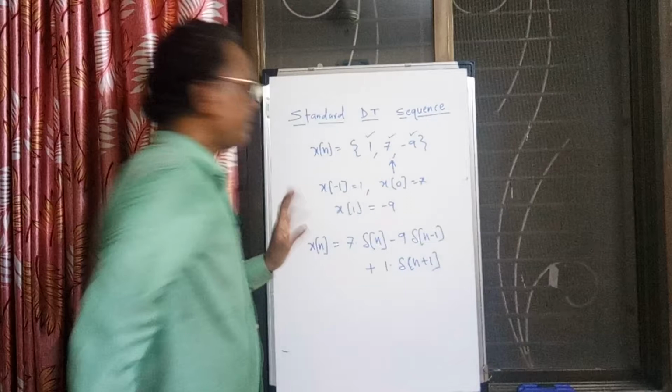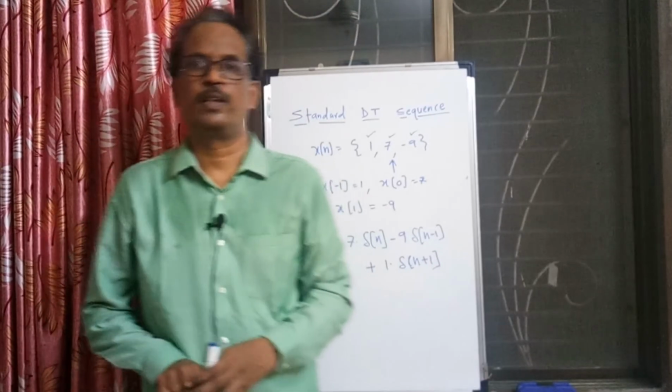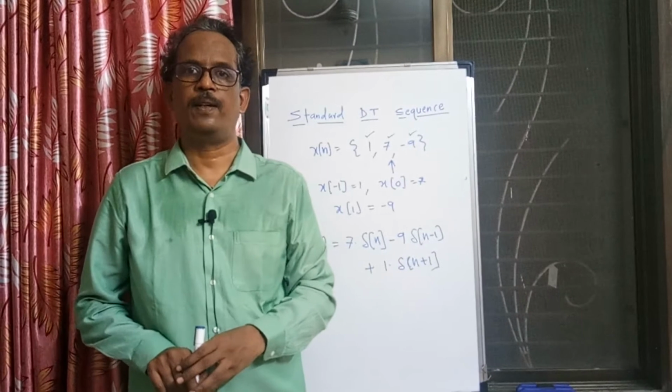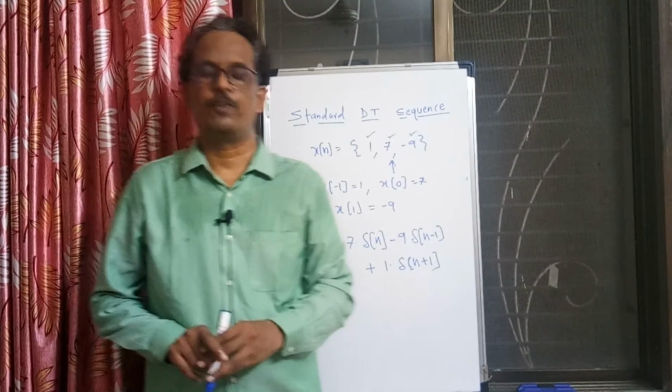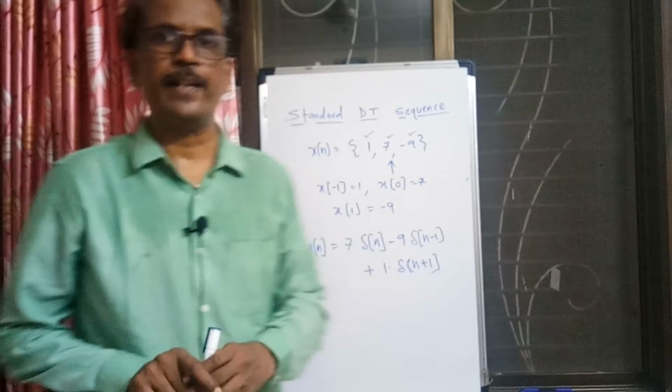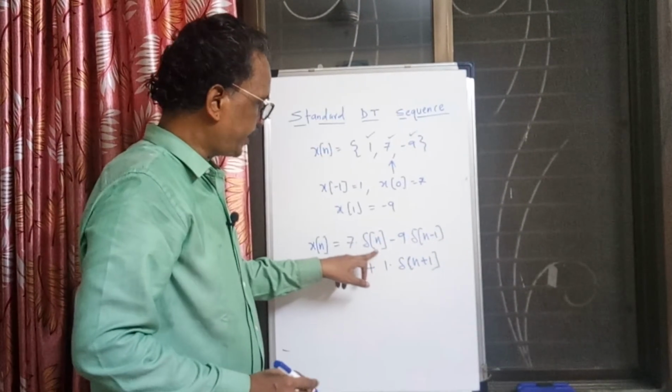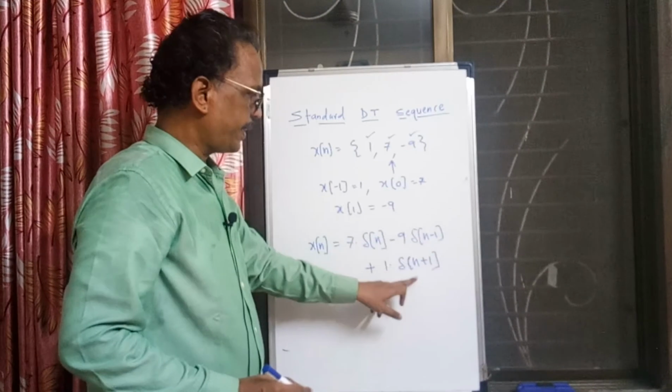So you can represent any signal in signal processing in terms of unit sample signal, unit sample sequence. So del n and its shifted version. So del of n, it is sitting at 0, it is sitting at 1, it is sitting at minus 1.